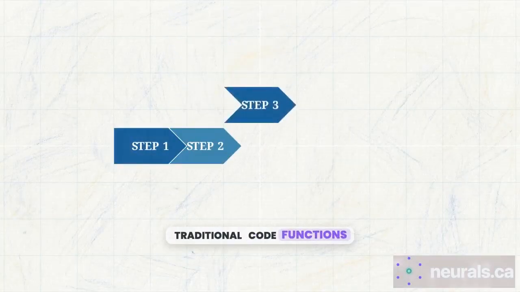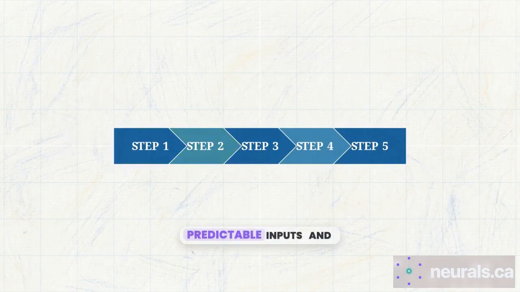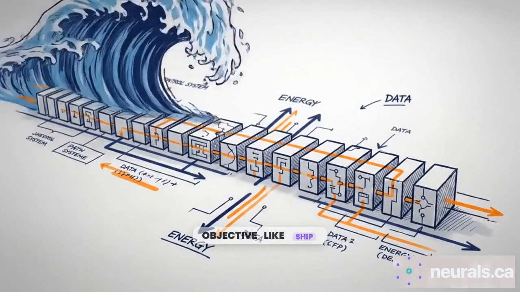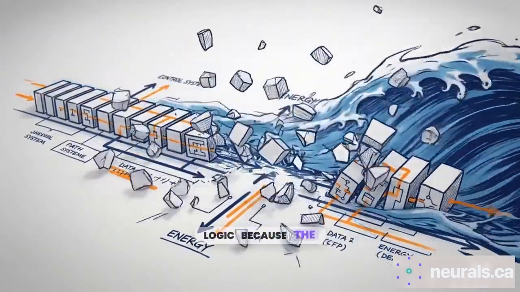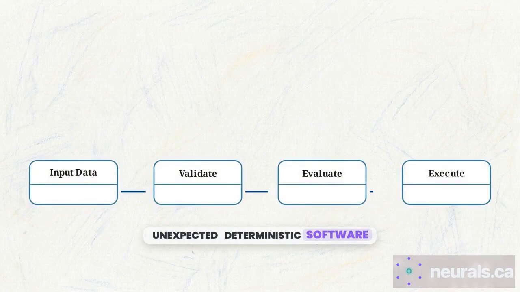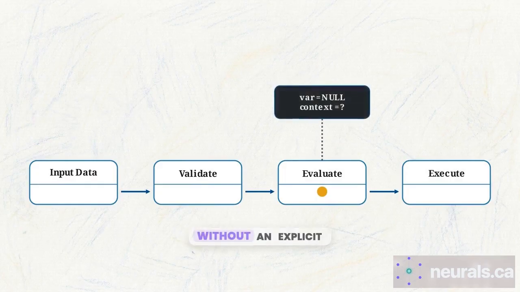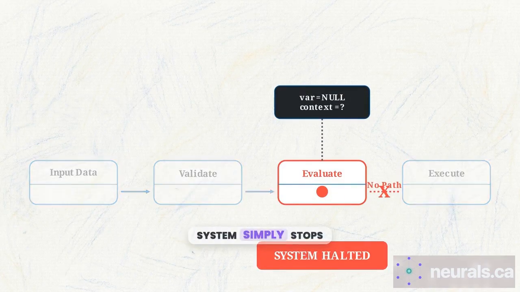Traditional code functions through explicit step-by-step instructions. It expects predictable inputs and executes them in sequence. A vague objective, like "ship the release notes and announce it," shatters that rigid logic because the software has no path for the unexpected. Deterministic software fails when it encounters missing data or ambiguous context. Without an explicit instruction for every possible variable, the system simply stops.